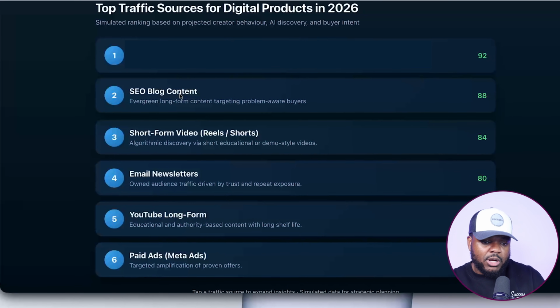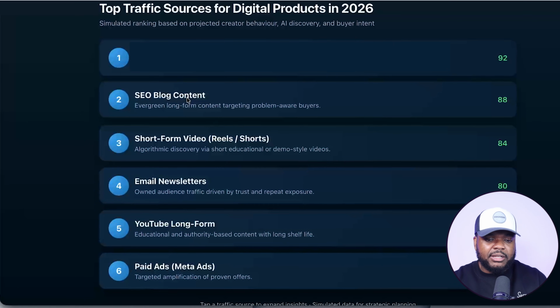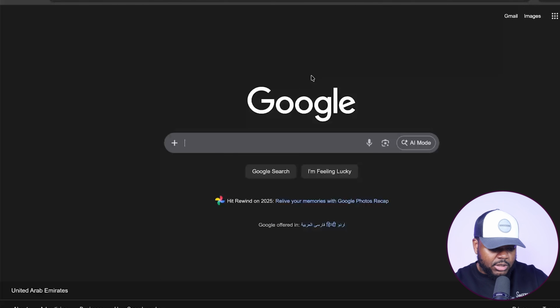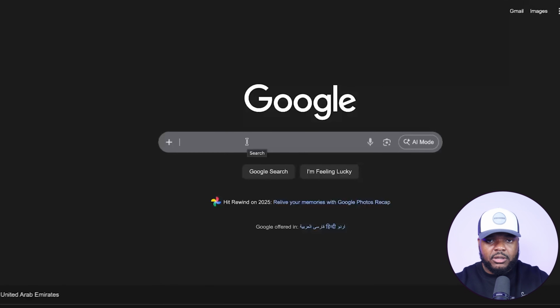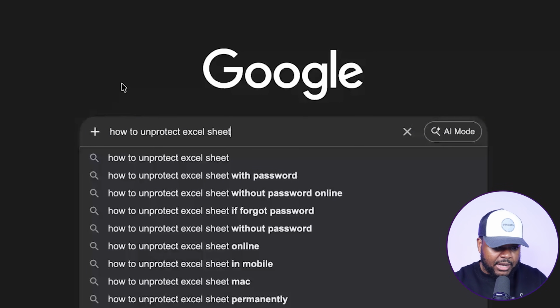Now, I want to show you someone that is using blogs to get traffic, just so that you understand exactly what it is, how it works, especially if you're new to this entire thing. And what I'm going to do is just go over to Google and type in a completely random search term. The only reason why I'm typing this in, how to unprotect an Excel spreadsheet, is because this is an issue that I was dealing with not too long ago. I had an Excel spreadsheet that had a password and I wanted to figure out how to solve the problem.